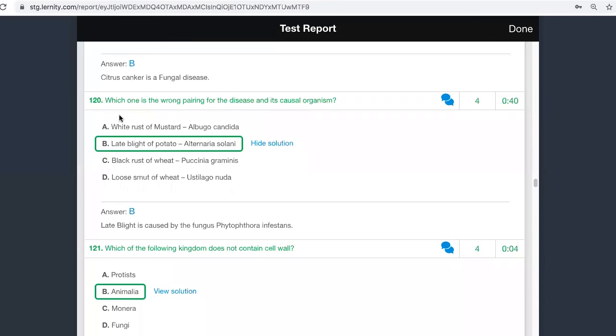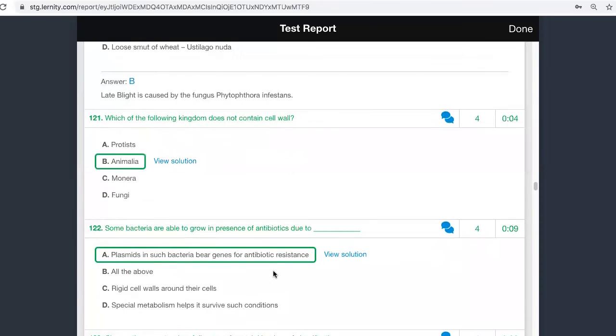So coming back to the question here, 122. Some bacteria are able to grow in the presence of antibiotics due to what? We already have studied that the growth of bacteria in the presence of antibiotics is linked to the presence of plasmids. Okay. Here there is an option which is called all the above, which means we'll try to read other statements and find out why it is wrong. Plasmids in such bacteria bear genes for antibiotic resistance. We know that this is correct.